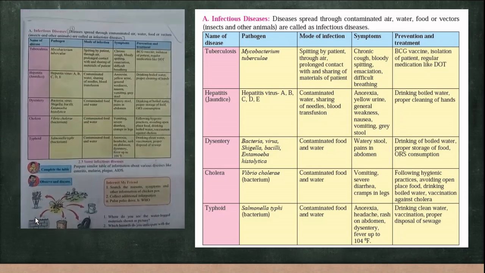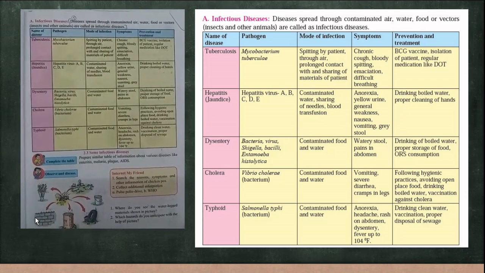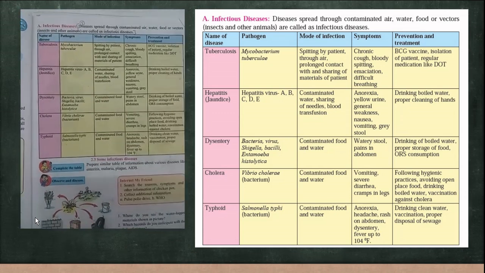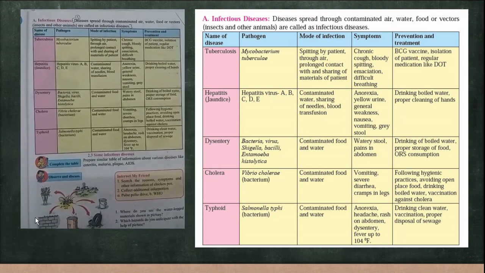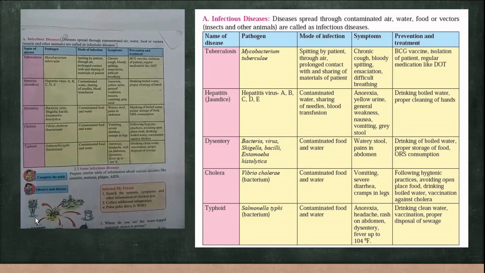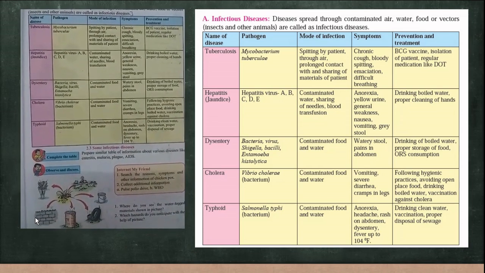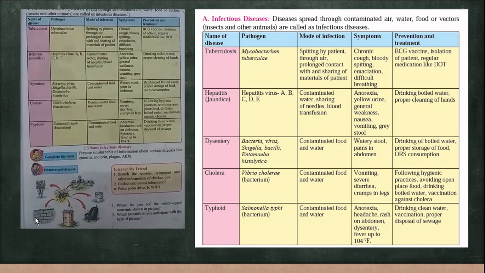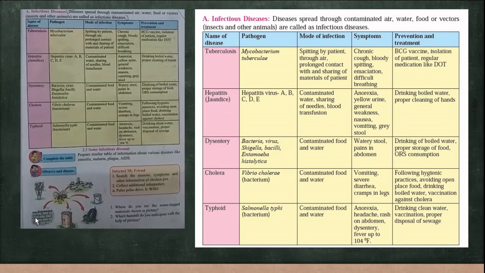Now next is hepatitis. Hepatitis, that is jaundice, in Marathi we call it kavid. The hepatitis virus has 5 types, that is A, B, C, D and E. It is transmitted by contaminated water, by sharing of needles, or during blood transfusion. Blood transfusion is when blood is transferred from one person's body to another.